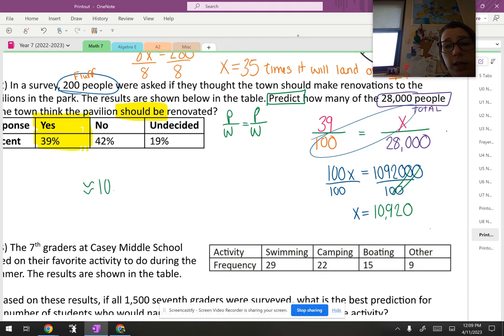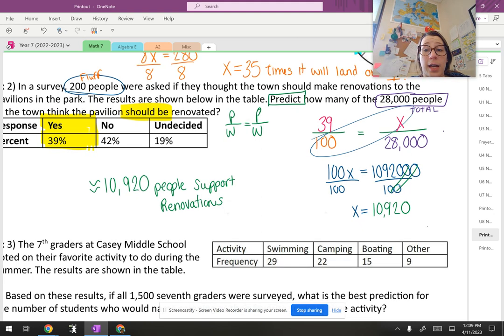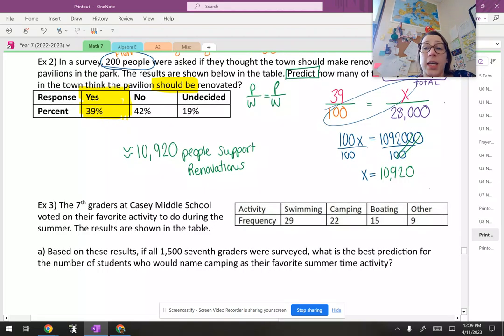That approximately 10,920 people support renovations. Again, we don't know that exactly, but that's how many that we can predict will support it based on the survey.